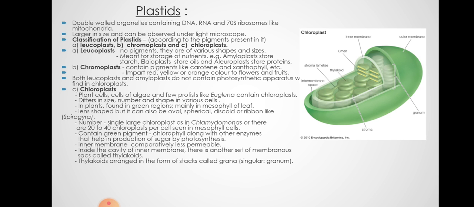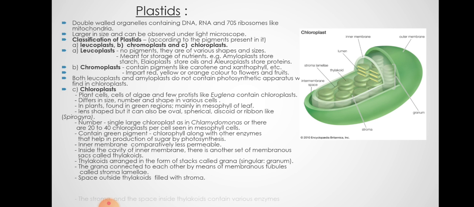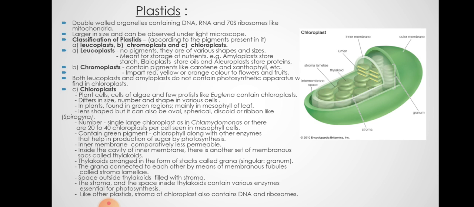of membranous stacks called thylakoids, and thylakoids are arranged in the form of stacks called grana. So grana are connected to each other by the stroma lamellae. The space outside thylakoids is filled with stroma. Stroma is the matrix of the chloroplast, and various enzymes essential for photosynthesis are present in this. Like other plastids, the stroma of chloroplast also contains DNA and ribosomes. DNA and ribosomes are also present in mitochondria. In eukaryotic cells, only these two organelles, mitochondria and chloroplast, have their own DNA and ribosomes.